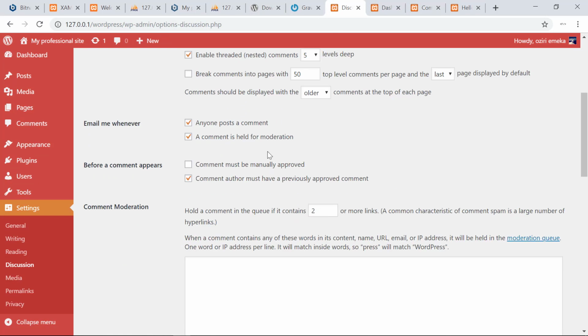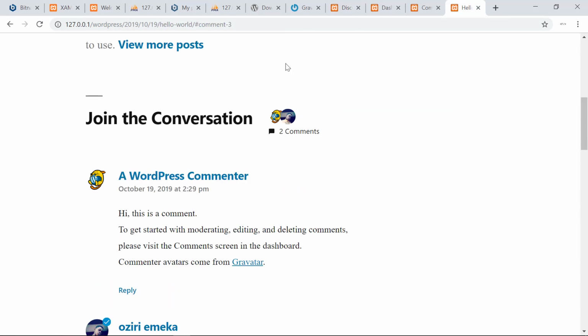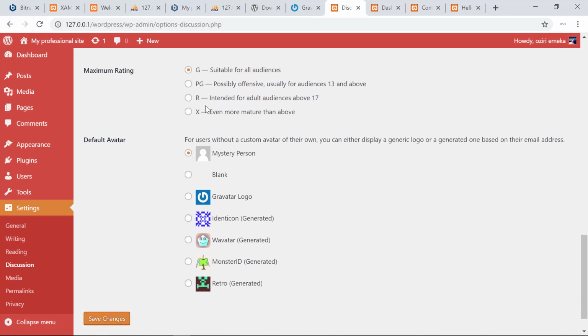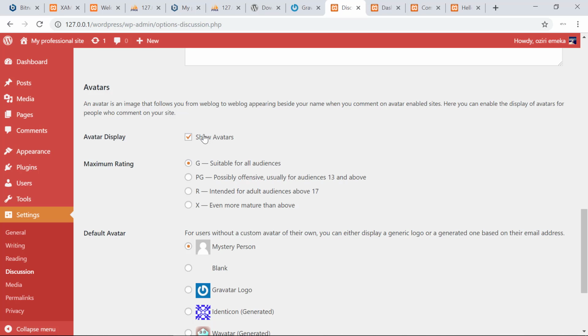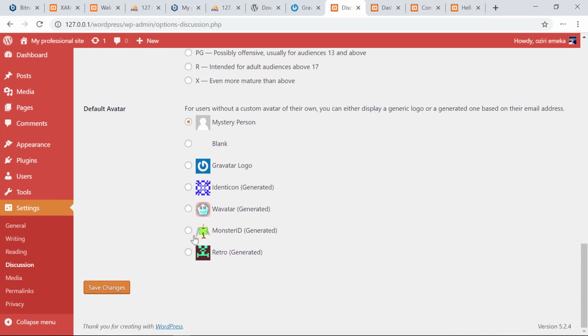And there are a whole lot of options for us to utilize. If you want to show the avatars of everyone who commented, just like we have here, for this one we have this WordPress default avatar and my own avatar right here. If you want to show it, fine, use the section. If you don't want to, use the section. Okay, and then if you want to show the default avatar, you could pick any of the ones highlighted here.